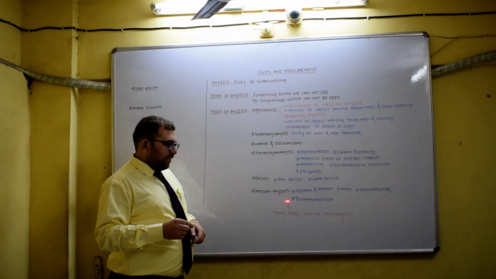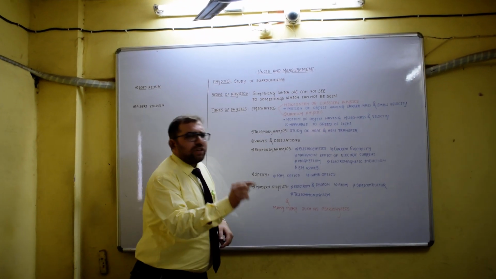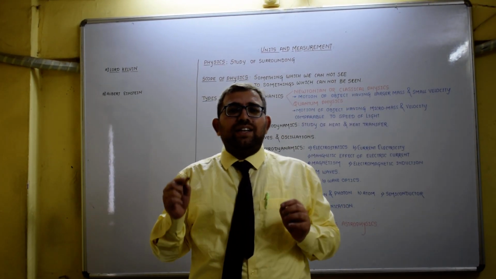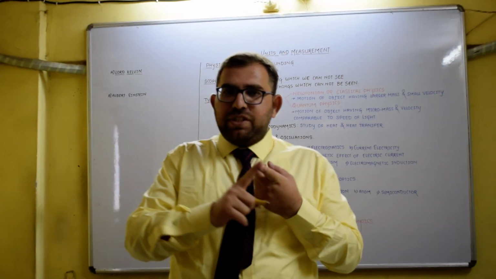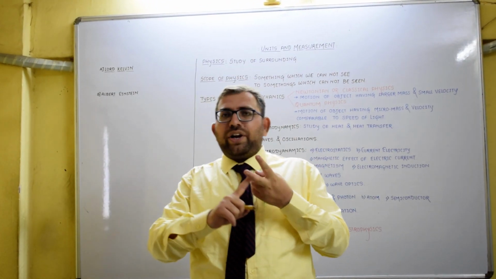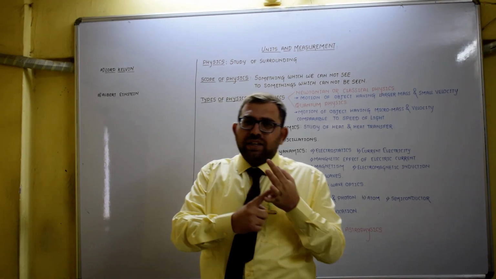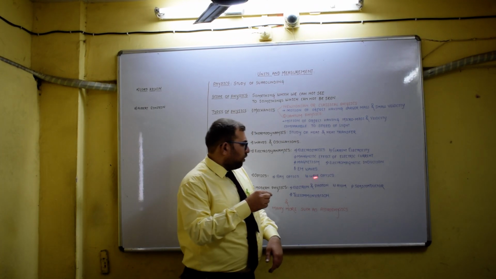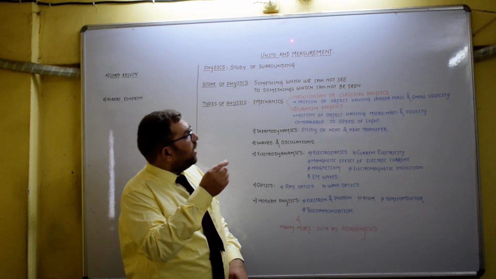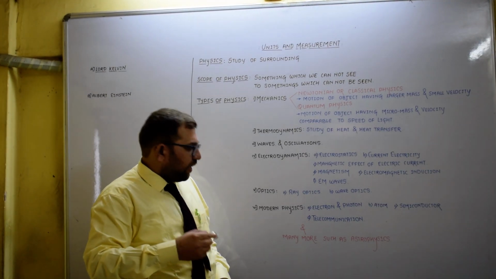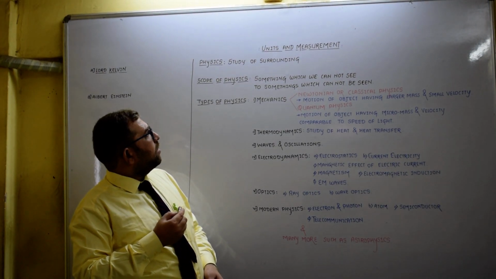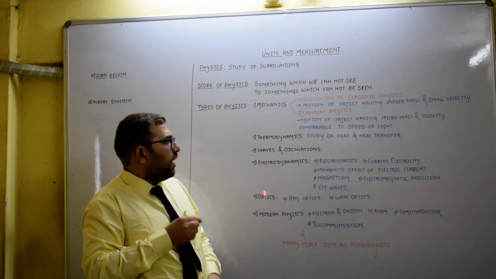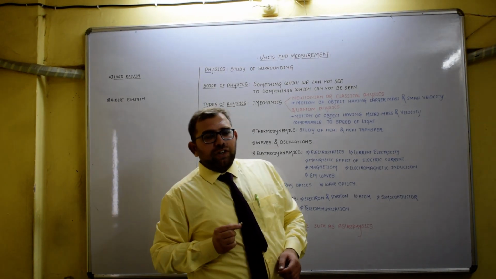Now go to modern physics. Modern physics has various branches. The branches of modern physics are so large that even I cannot list them at this place. Astrophysics, space science, rocket science, atomic physics, molecular physics, nuclear physics, and all this stuff is going to be in this part of modern physics. So overall here we have seen physics, the scope of physics, types of physics, and the whole explanation of that. So here we finish our first part of the video.